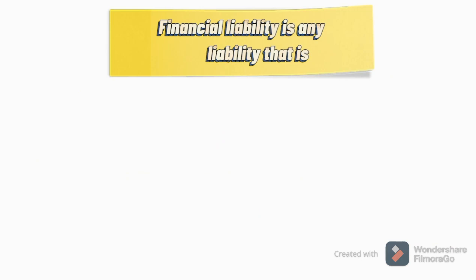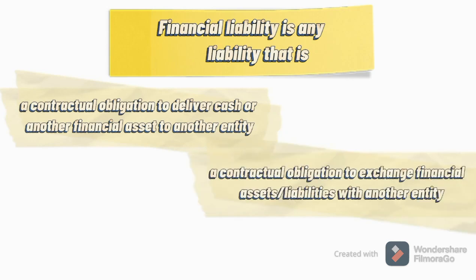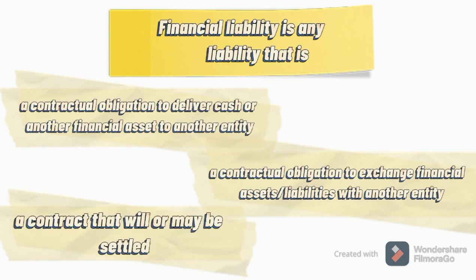A financial liability, on the other hand, is any liability that is a contractual obligation to deliver cash or another financial asset to another entity, a contractual obligation to exchange financial assets or financial liabilities with another entity under conditions that are potentially unfavorable to the entity, or a contract that will or may be settled in the entity's own equity instruments and is not classified as the entity's own equity instrument.